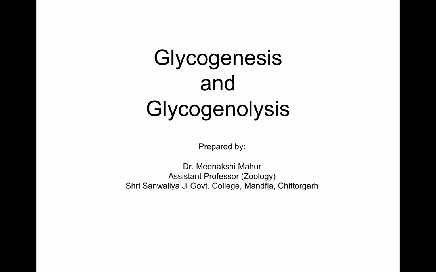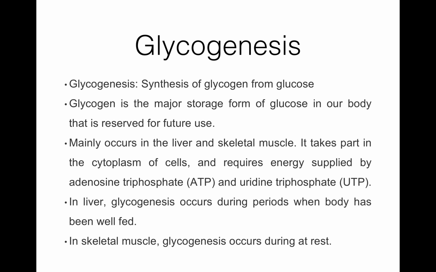Today I will discuss glycogenesis and glycogenolysis. What is glycogenesis? Glycogenesis is the synthesis of glycogen from glucose. Glycogen is the major storage form of glucose in our body, which is reserved for future use.